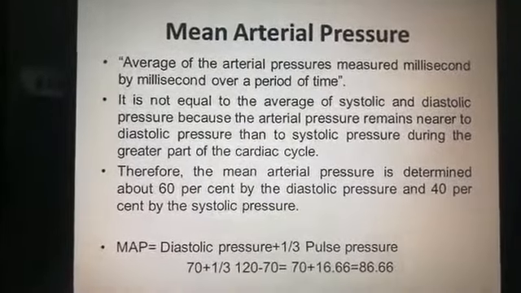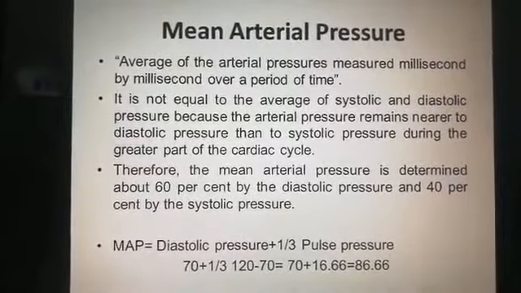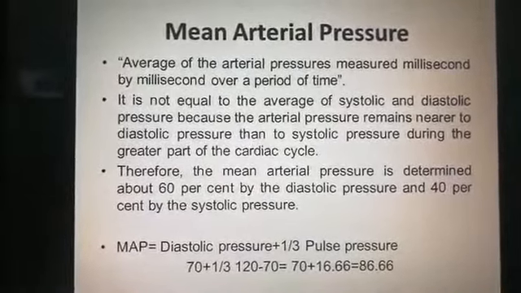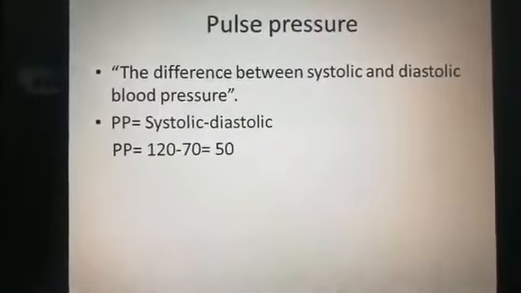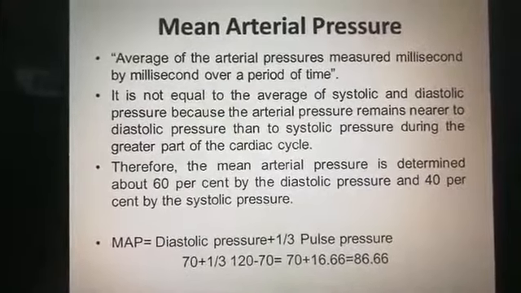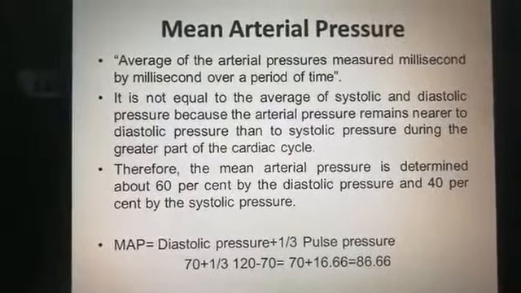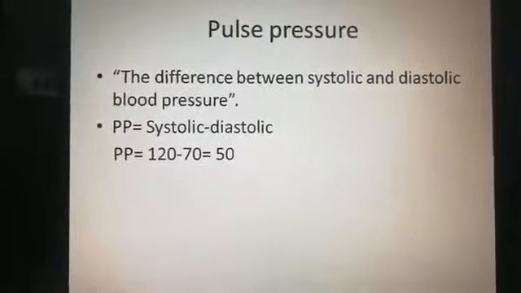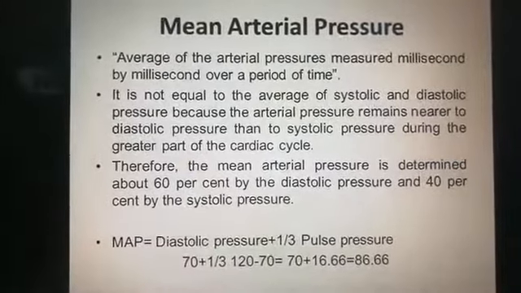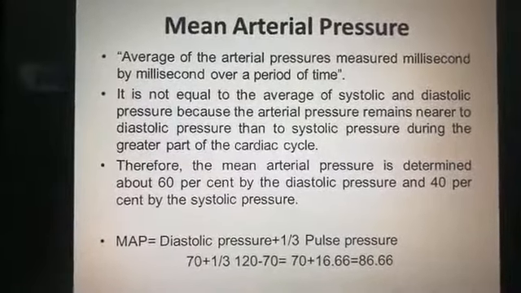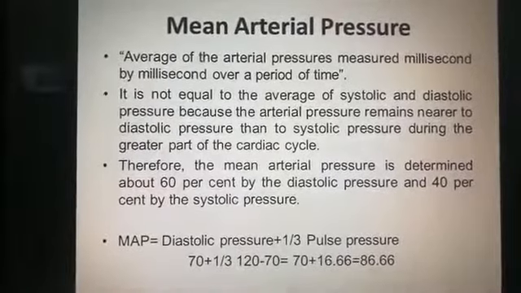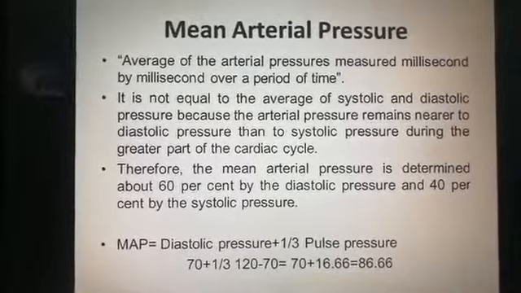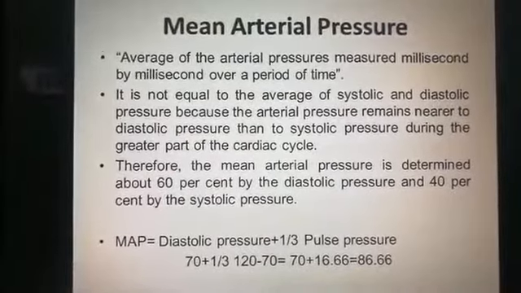And here you can see, diastolic pressure plus 1 over 3 pulse pressure. Diastolic pressure, as you have seen here, is 70. So diastolic pressure is 70 plus 1 over 3 into pulse pressure. What is pulse pressure? 50. So 1 over 3 into 50 approximately comes as 16.66.